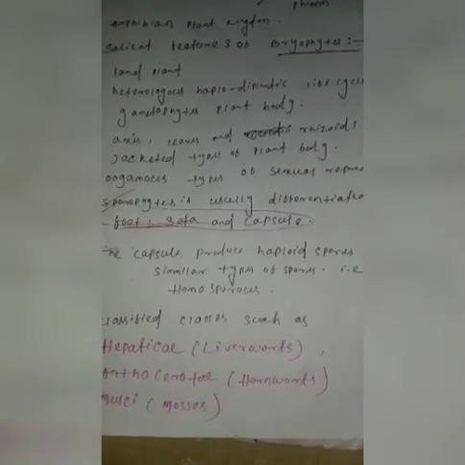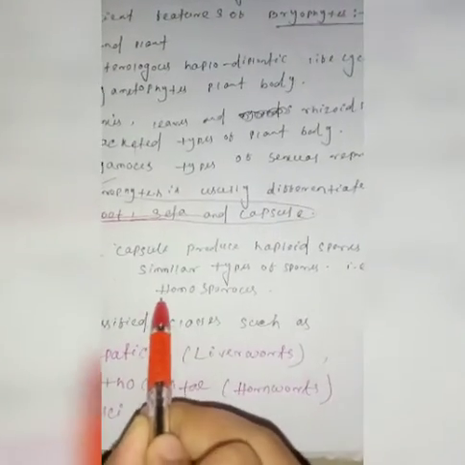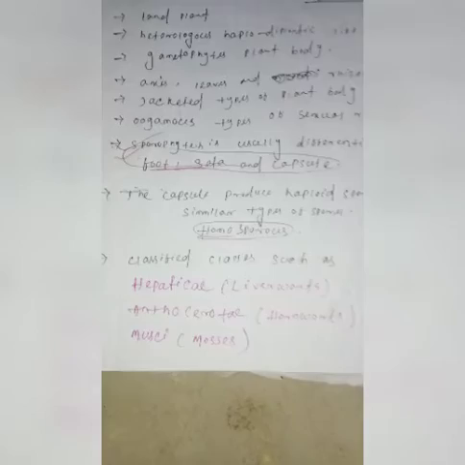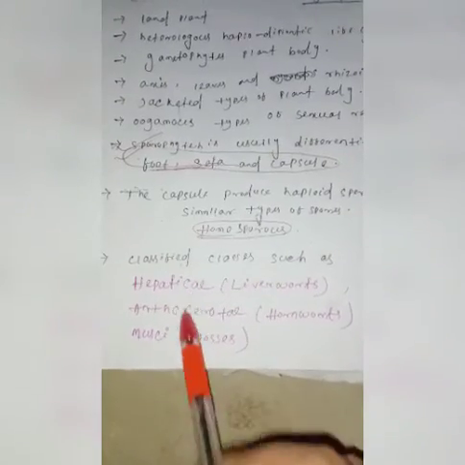The capsule produces haploid spores. These spores are of similar type, and this is known as homosporous. Homo means same. Now, these three terms are very important.